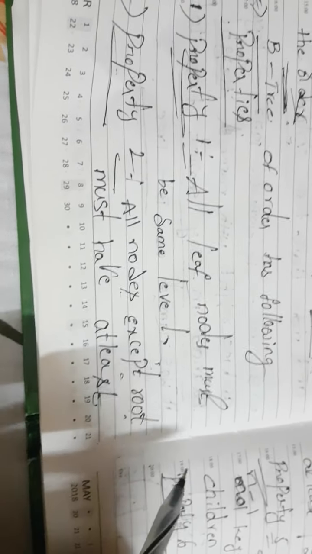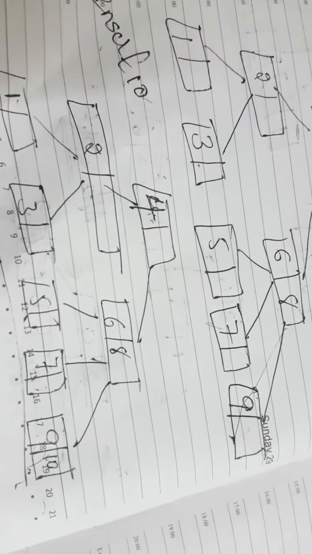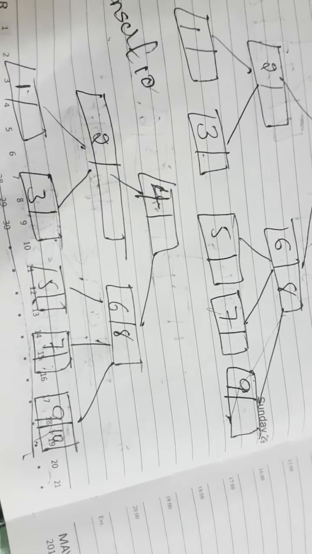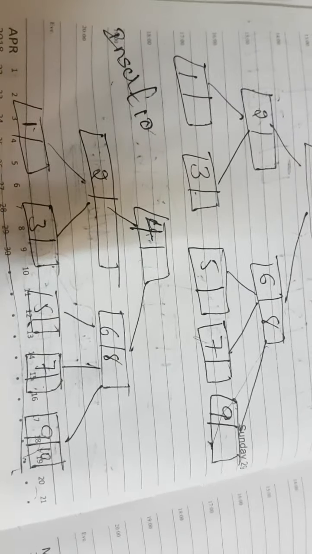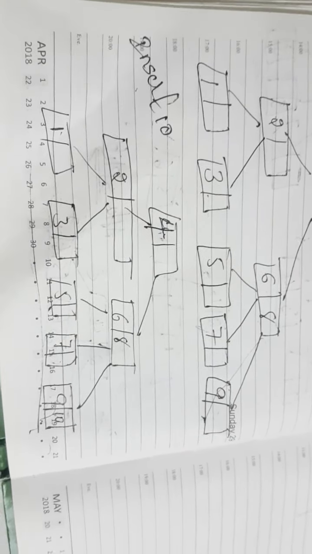And then the next property: all nodes except the root must have at least m by 2 minus 1 keys and a maximum of m minus 1 keys. Here, except the root node, suppose the order is 4, then m by 2 minus 1 means 2 minus 1, so every node has at least 1 key. And the maximum is m minus 1, that means 4 minus 1, which is 3.